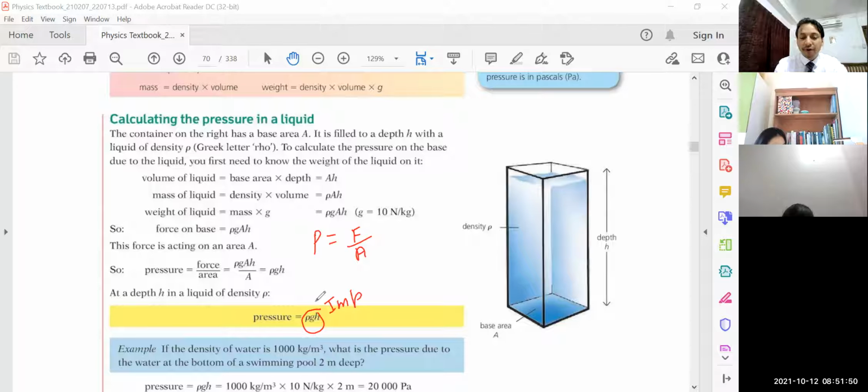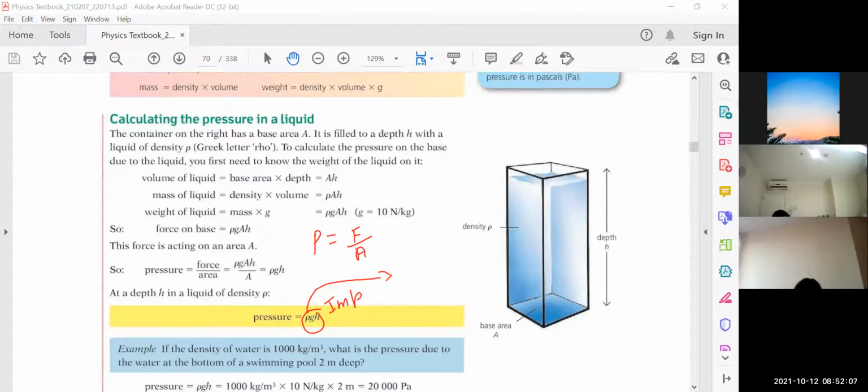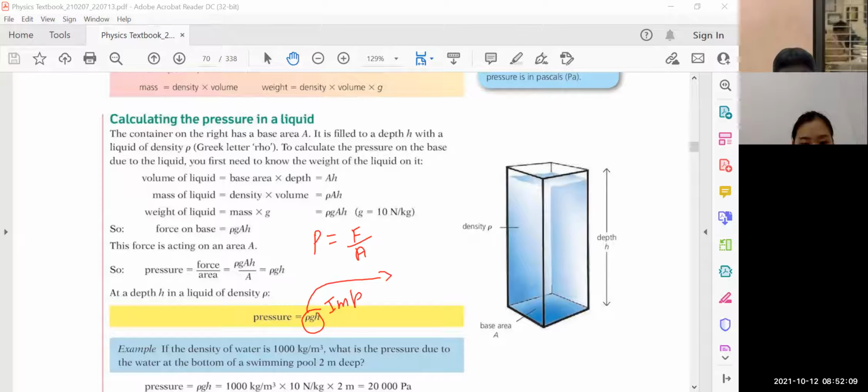Pressure is also equal to... what is this letter, the first letter, children? Yonro, may I know what is this first letter here before g? What is this? Tanzim. Rajat, you tell me, what is this letter before small g?